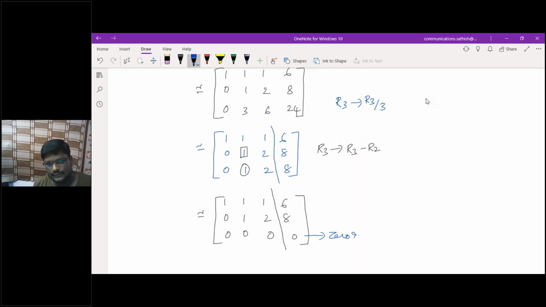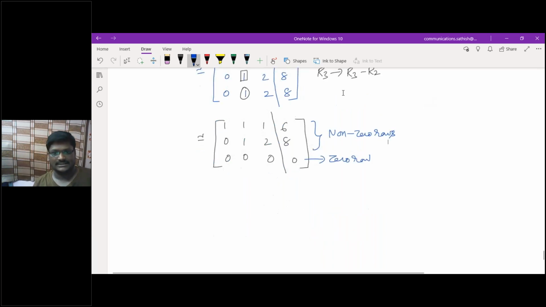See here, this is 0, and these two are non-zero rows. Are you getting what I'm saying? Yes, sir. Then what is the rank of your augmented matrix? Come on, let me give you the answer fast. What is the rank of the augmented matrix? 2, sir. The rank of the given matrix A is also 2, sir.